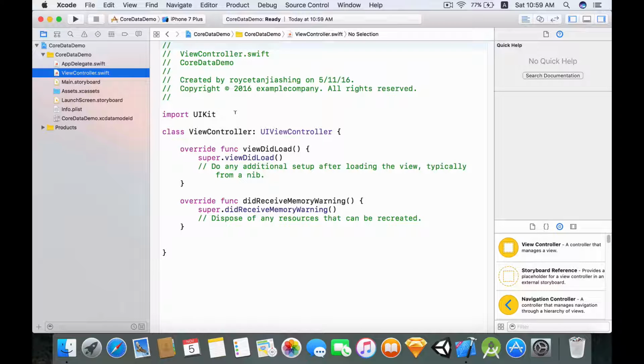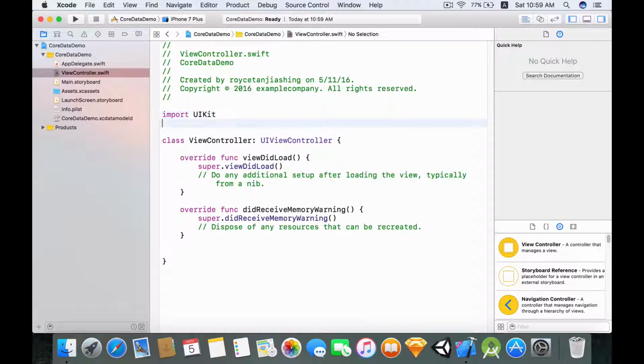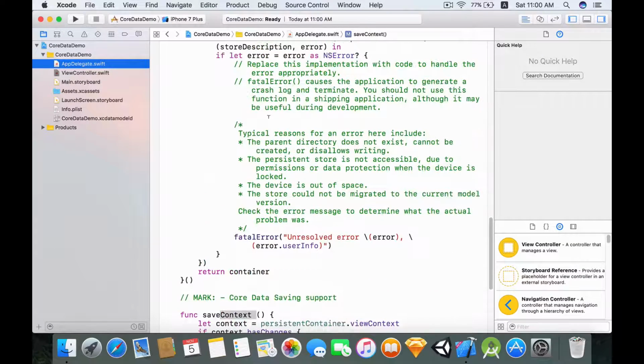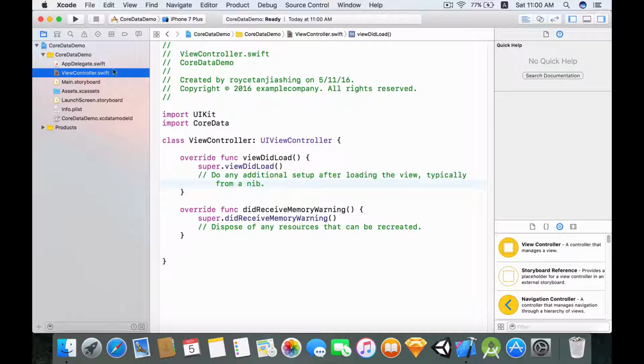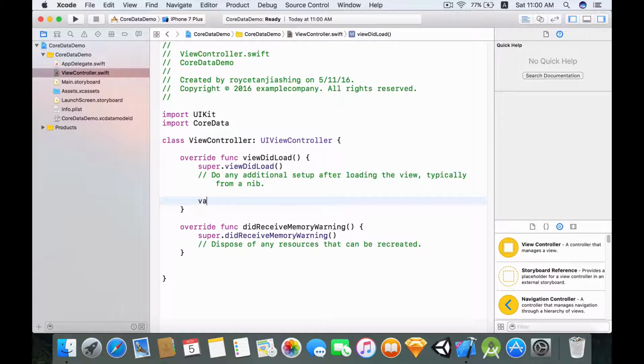But in order to write some Core Data code, we first need to import the CoreData module. So let's import it. Okay, so now because the Core Data stack is in the AppDelegate, we need to get a reference to this AppDelegate file. Then we get the context from the AppDelegate. So to do that, we first need to get a reference.